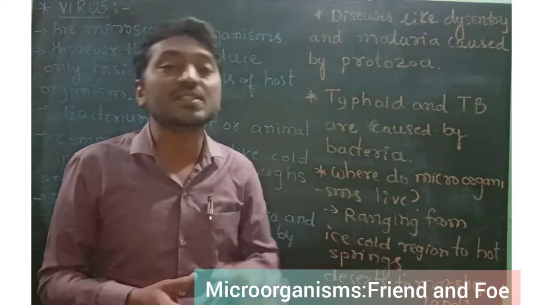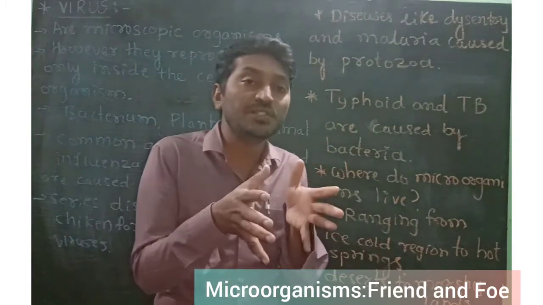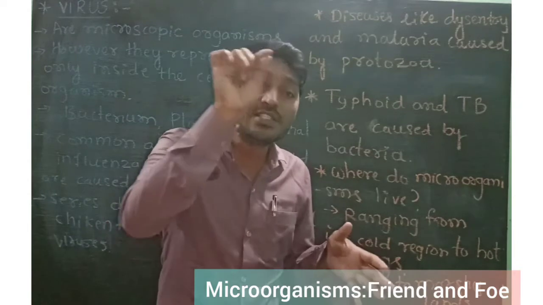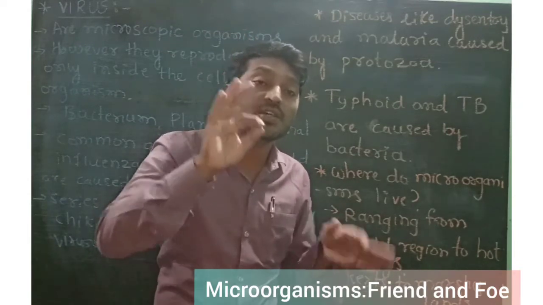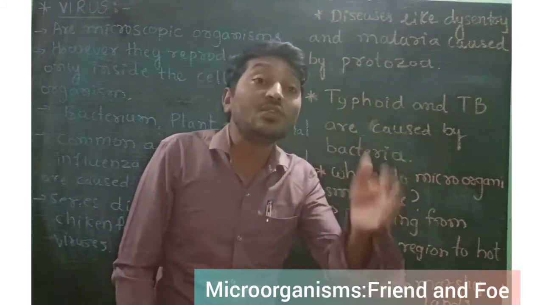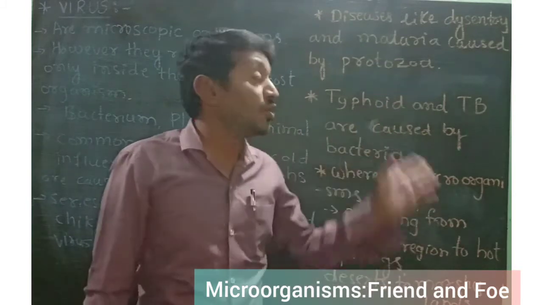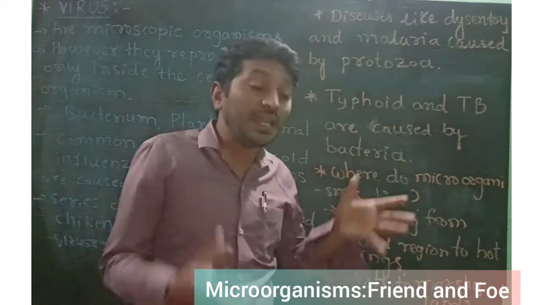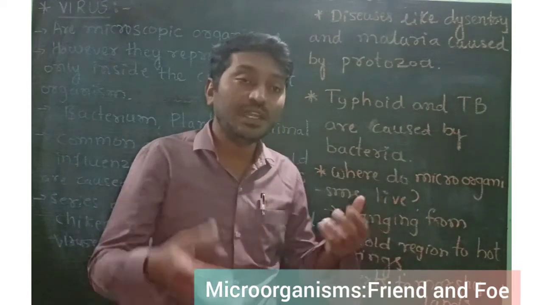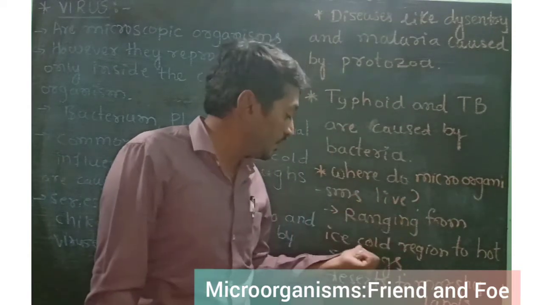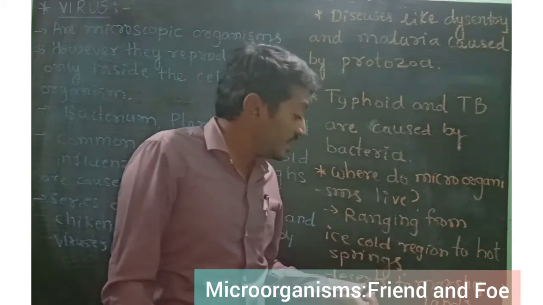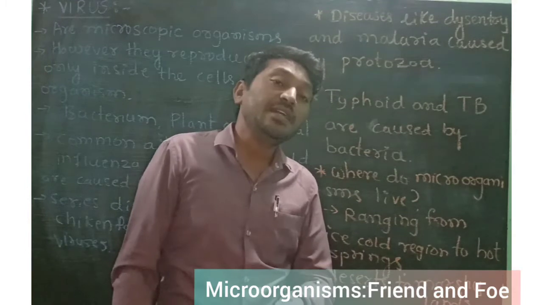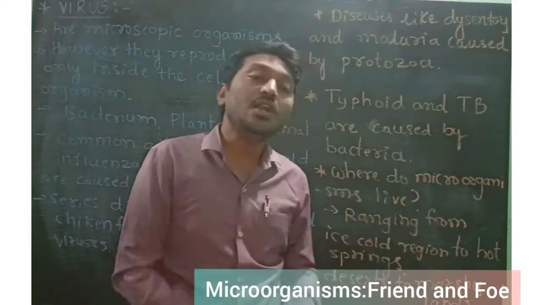The ice cold region means the temperature falls to 0 degrees Celsius. No organism can normally live at that temperature, but these microorganisms can exist at 0 degrees Celsius, from ice cold regions to hot springs, and also from deserts to marshy lands, in wetlands also, and in deserts.